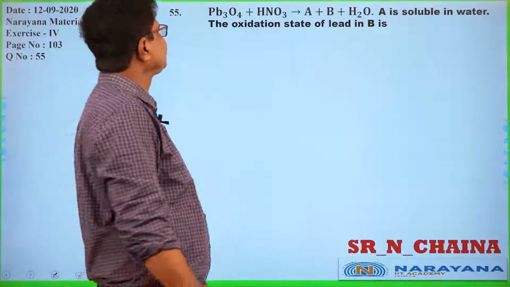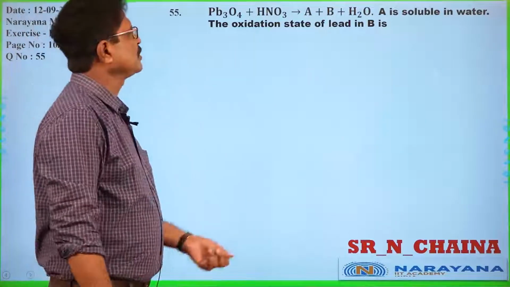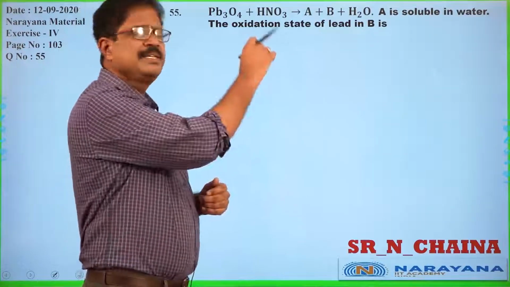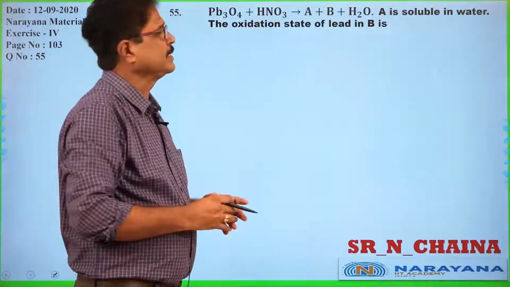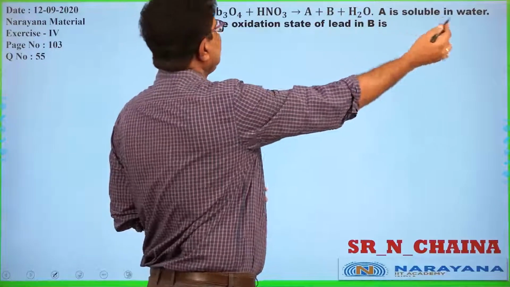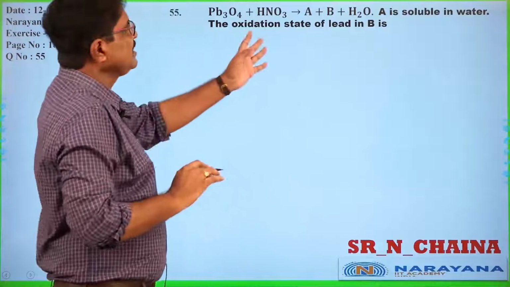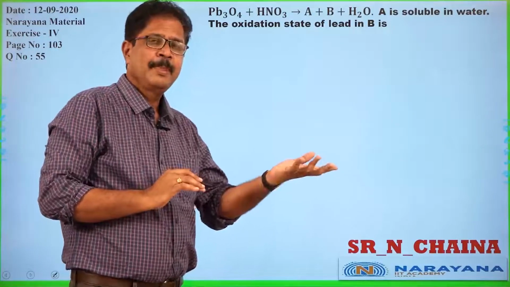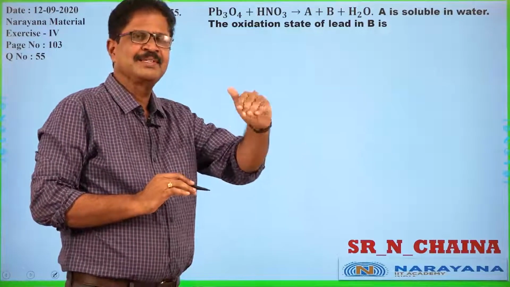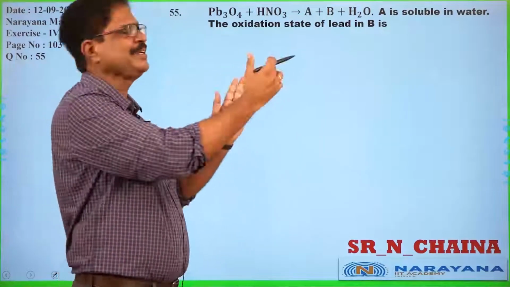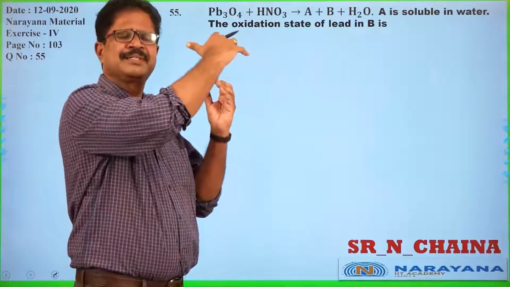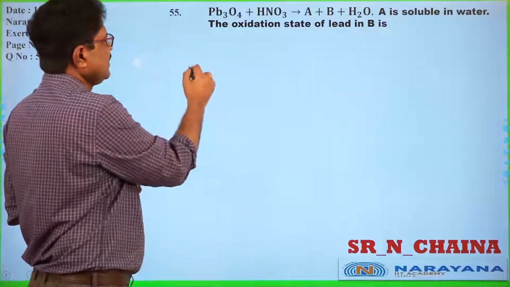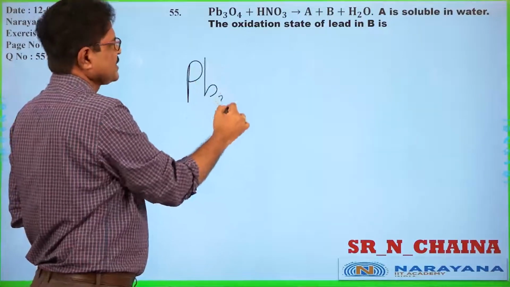Okay, fine. Pb3O4 reacting with nitric acid. He is asking an application oriented question. A is soluble in water. The oxidation state of B is asked, and A was fixed. We should differentiate the compounds A and B. First of all, let us move with the products.